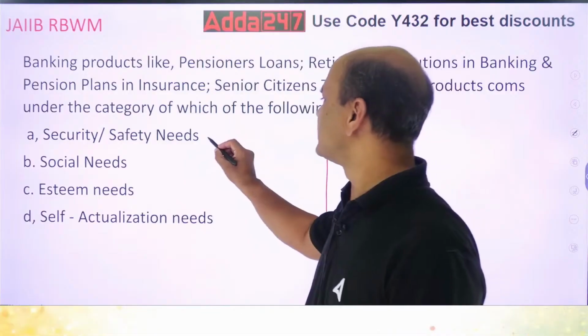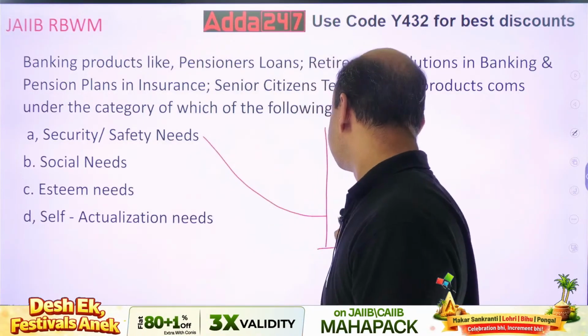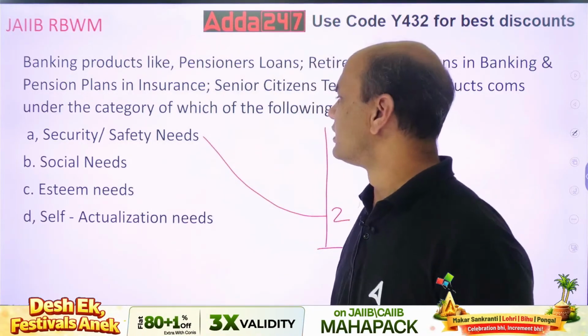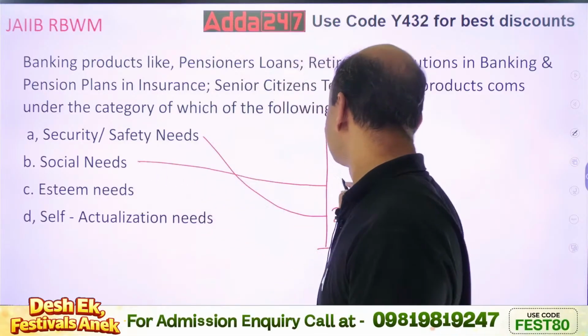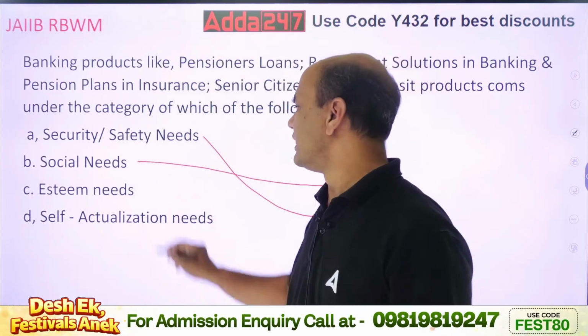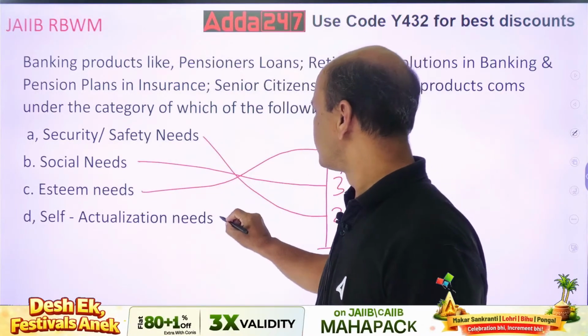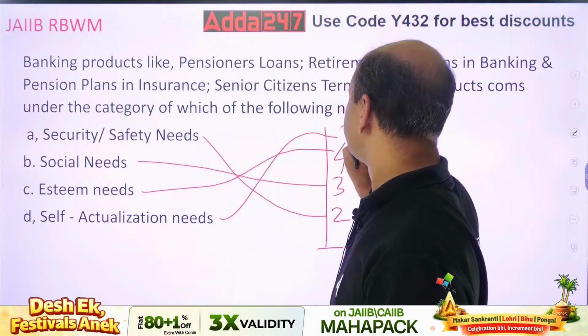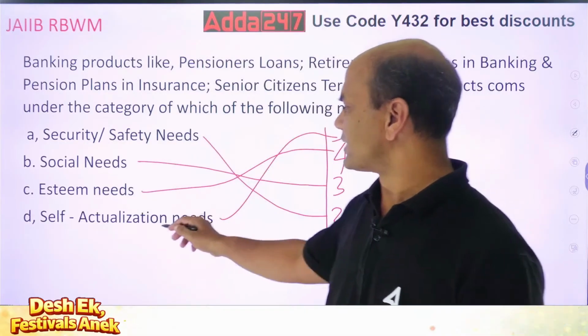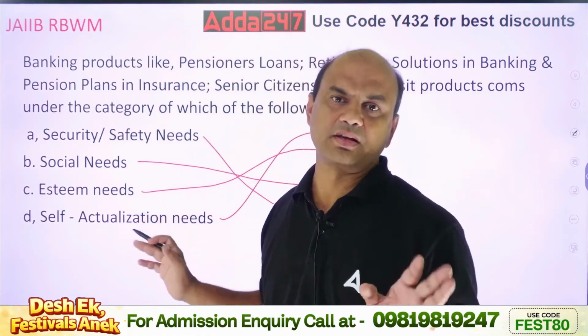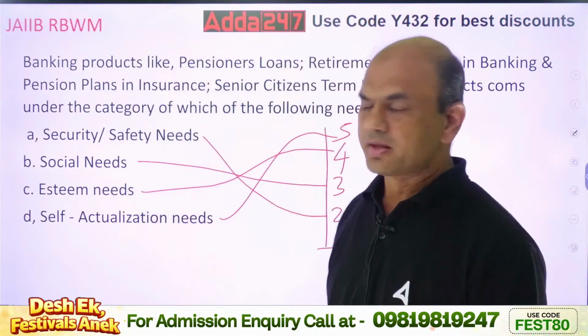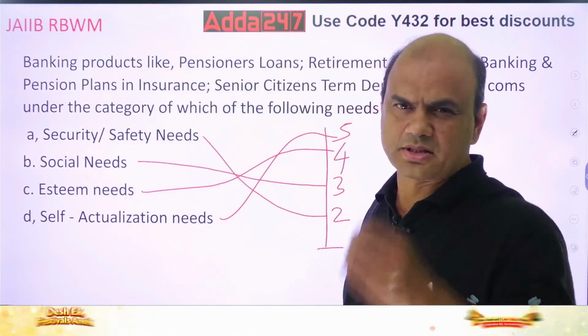Second is safety, security. Third is social. Fourth, esteem. Fifth, self-actualization. This person is retired person generally, old person. Physiological is generally a very young person, lowest level.